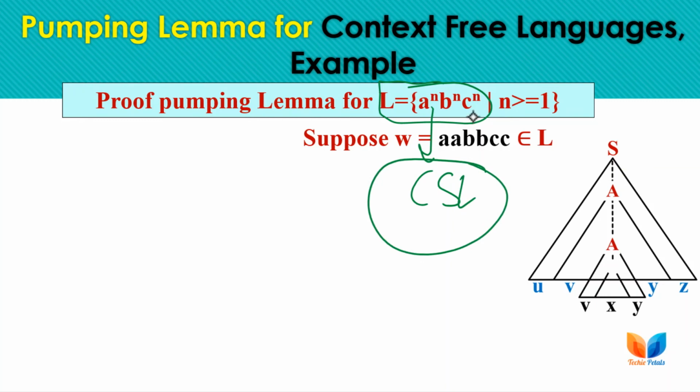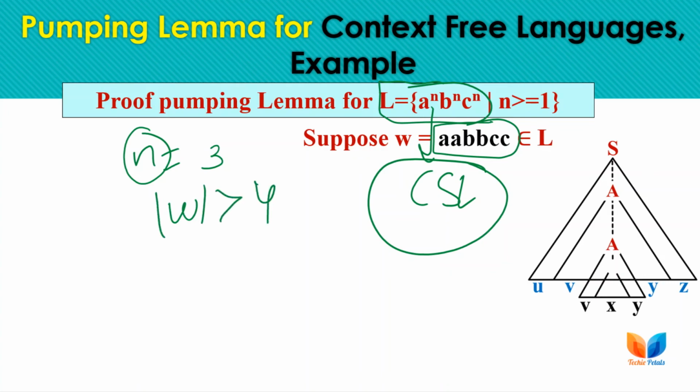So we are taking the sample string as AA, BB and CC. Here the value of n, that integer that we need, the sample string length must be greater than n, is 4, as the minimum required string is 3, so the sample string must have length greater than or equal to 4. So here we are taking the sample string double A, double B and double C.